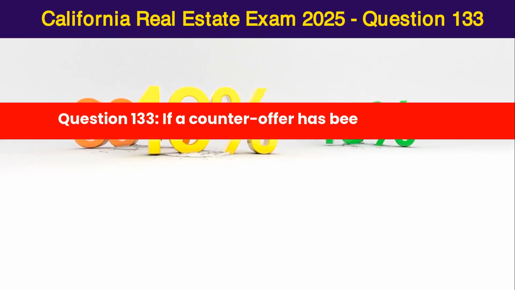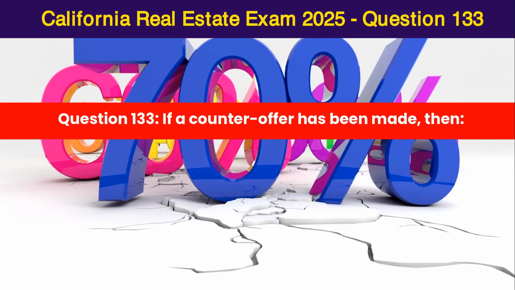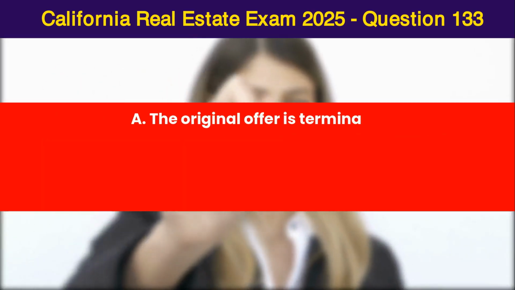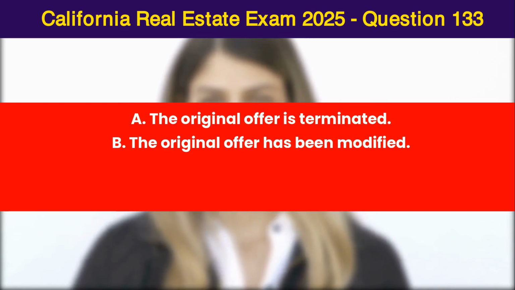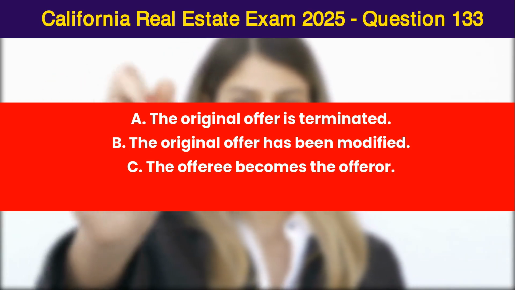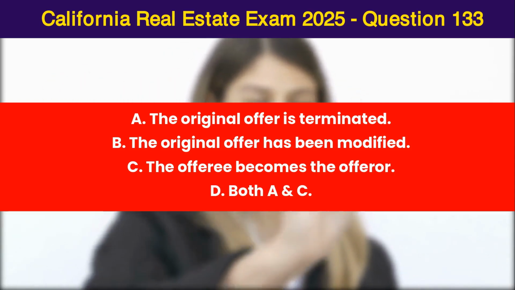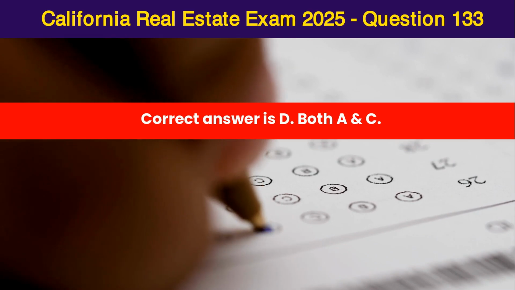Question 133. If a counteroffer has been made, then: A. The original offer is terminated. B. The original offer has been modified. C. The offeree becomes the offeror. D. Both A and C. Correct answer is D. Both A and C.